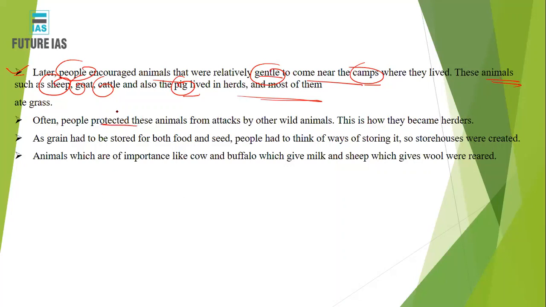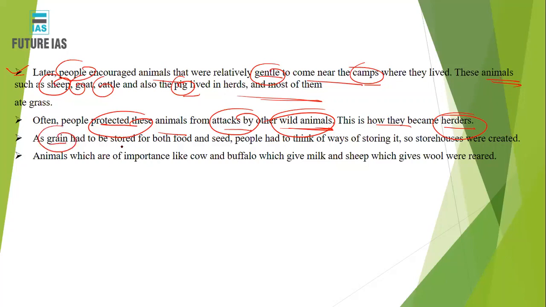Often people protect these animals from attacks by other wild animals. This is how they become herders, right? Herders do not become herders just like that. The herders would not have come just like that. They would have come only when they domesticated certain animals for their own purpose. Now when another animal attacked that animal, they would have killed that particular animal, and that is how these herders would have emerged over a period of time.